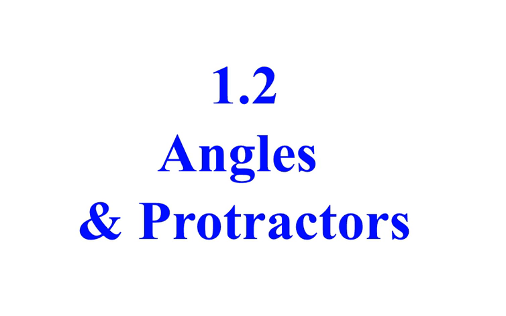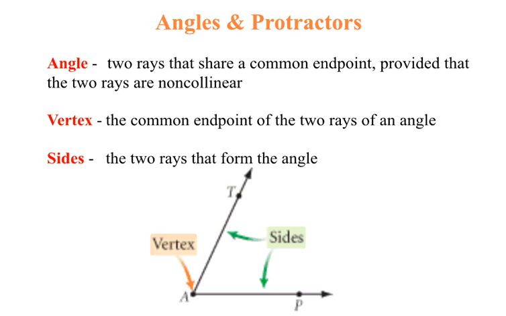This is lesson 1.2, Angles and Protractors. An angle is two rays that share a common endpoint, provided that the two rays are non-collinear. Vertex is the common endpoint of the two rays of an angle. And sides, the two rays that form the angle.